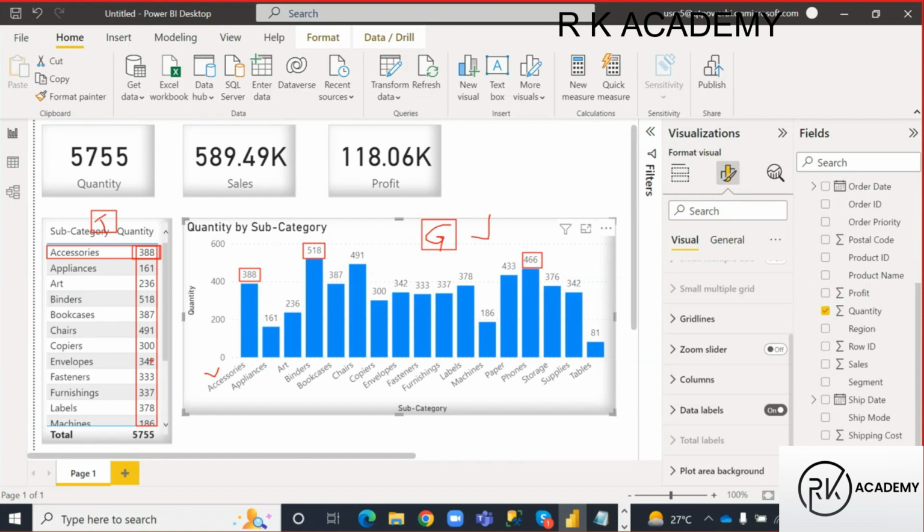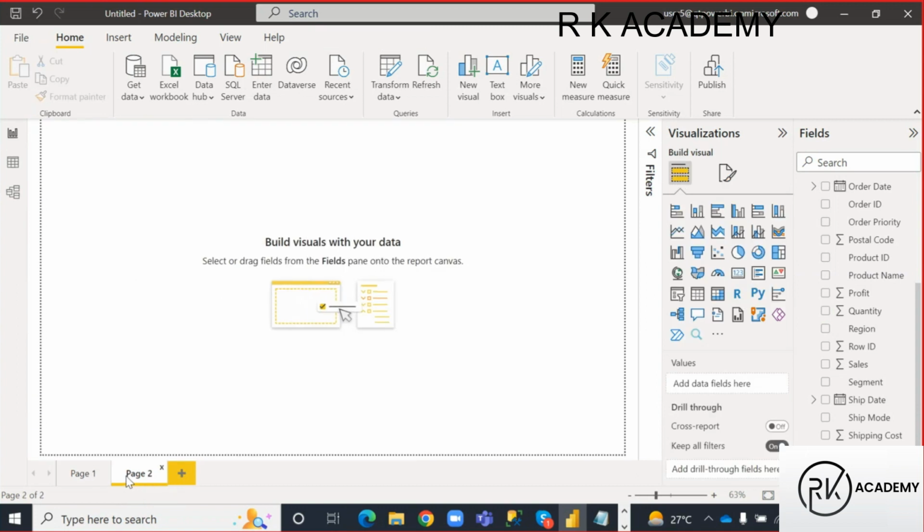So that is why we are presenting the data in tabular format. So Power BI is called a reporting software. As we are presenting the data in graphs format like this, Power BI is called a data visualization software, right? Okay, guys, let me take one more page. To take one more page, just click on this one, guys.